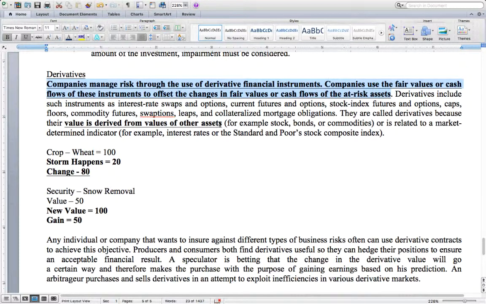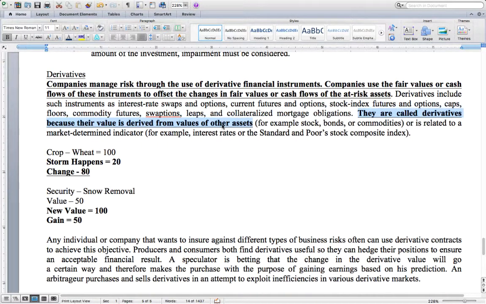And then also, just to give you some background on why they are called derivatives, it is basically, in its simplest form, because it is something that is derived from the values of something else. So derivatives, derived, that's where that comes from.